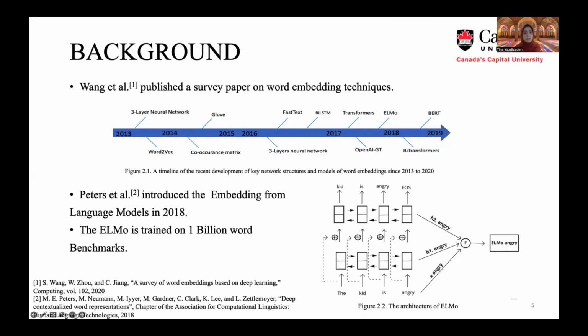There are two passes, a forward pass and a backward pass. In the forward pass, the probability of the sequence is computed by modeling the probability of the word angry given the previous words. The same thing happens in the backward pass, but this time it uses the sequence in reverse. And at the end, both probabilities are combined together and produce the ELMo word embedding for the word angry.